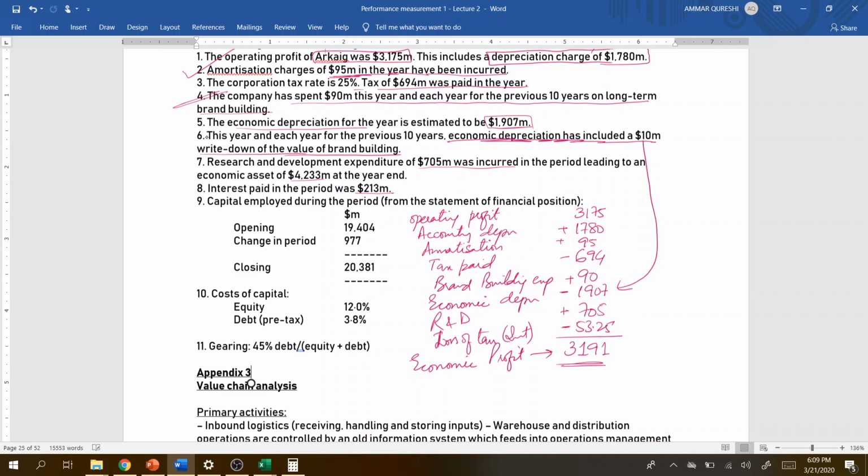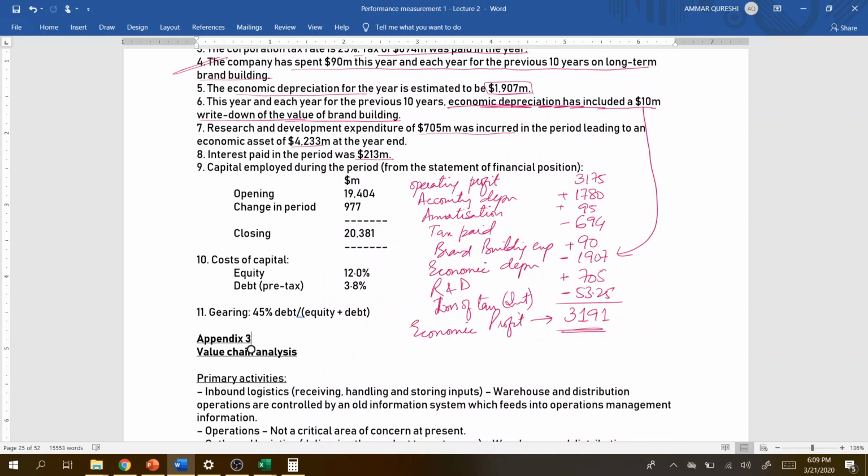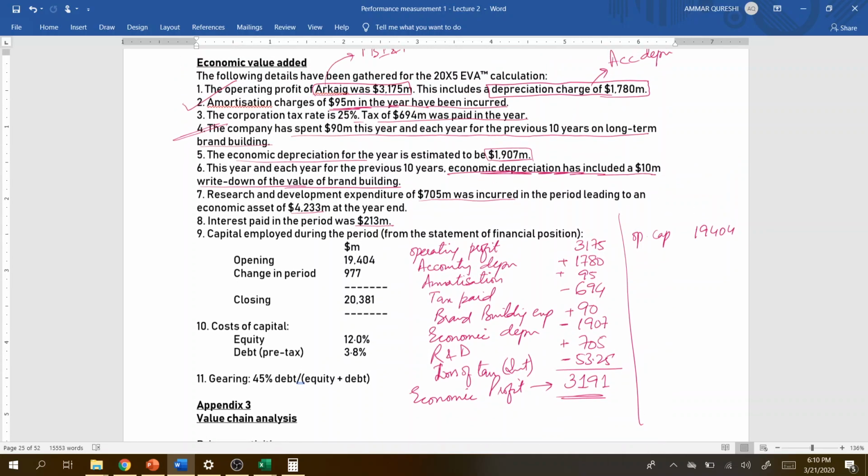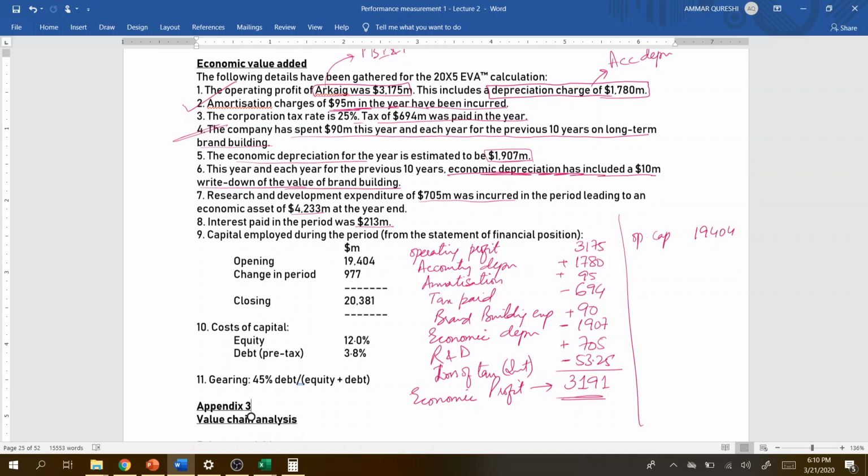Economic profit, right? And now we have to adjust the capital employed. We have to adjust the capital part. So how can we adjust the capital part? We have to start from the opening capital. Opening capital is 19404, and then we have to add not operating profit, not amortization, not corporation tax.